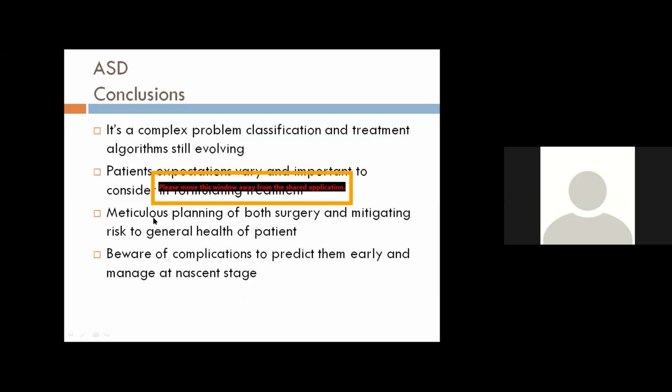If we are planning for a long fusion, meticulous planning and minimizing risks with newer protocols will be important. And beware of complications. Most important are proximal junctional kyphosis and proximal junctional failure. To diagnose them early and treat them at a nascent stage helps in a good way.